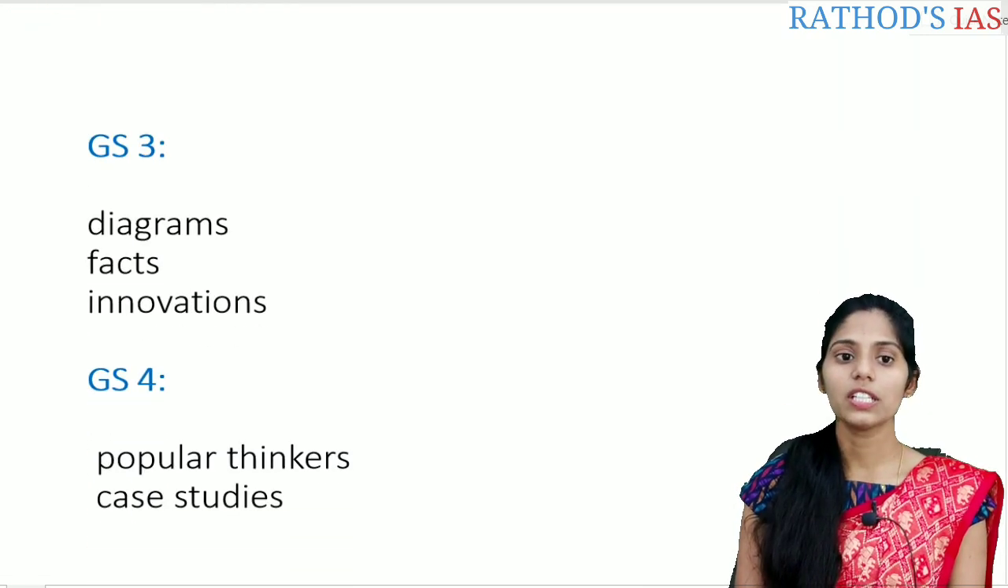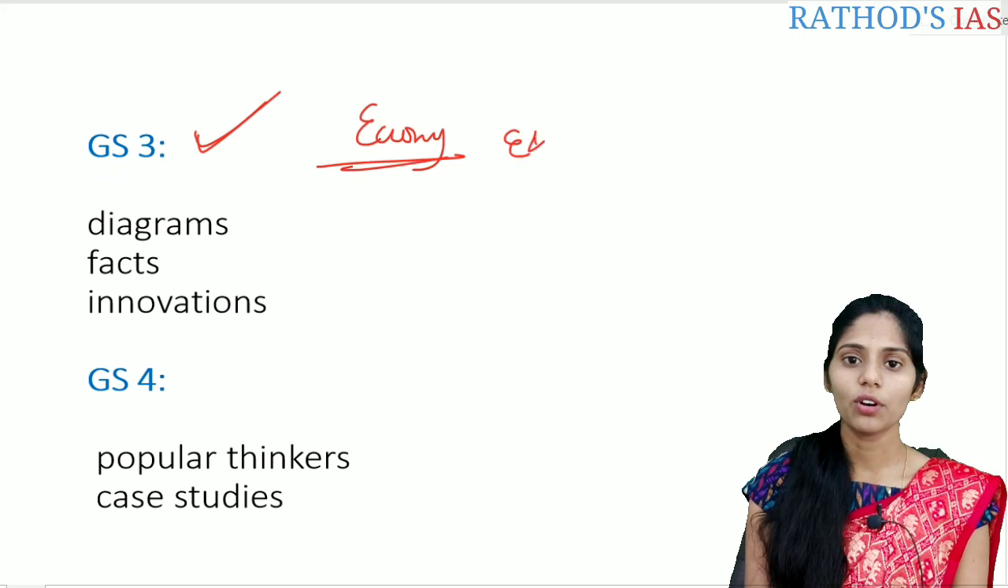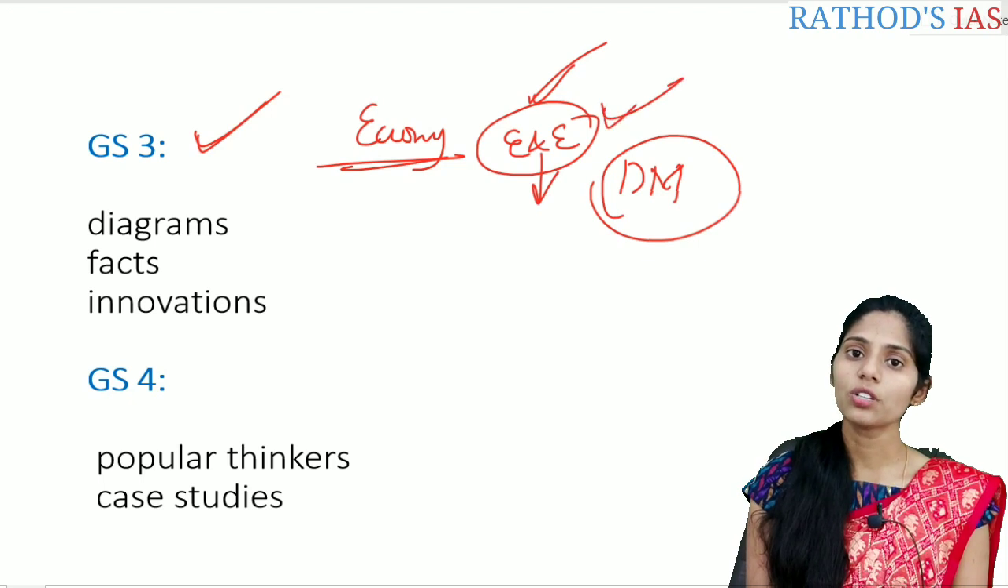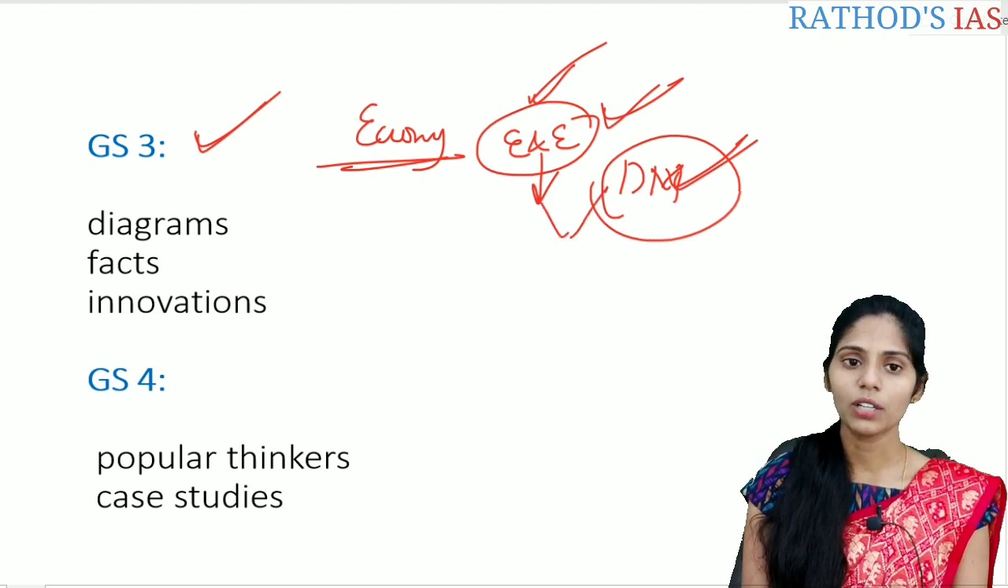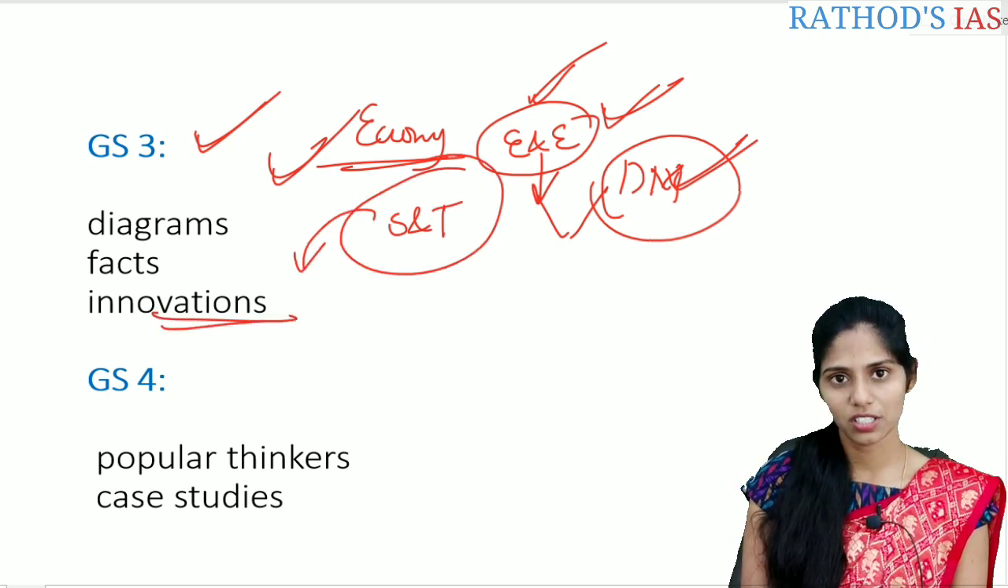And if you see GS3, this is also mostly dynamic. For example, we have the economy, and the environment and ecology, which is also most dynamic, and we also have some concepts here. The next important one is disaster management. Whenever you are writing answers on environment and ecology and disaster management, try to draw maps and also diagrams. And if you are talking about science and technology, you can talk about the scope of innovations.